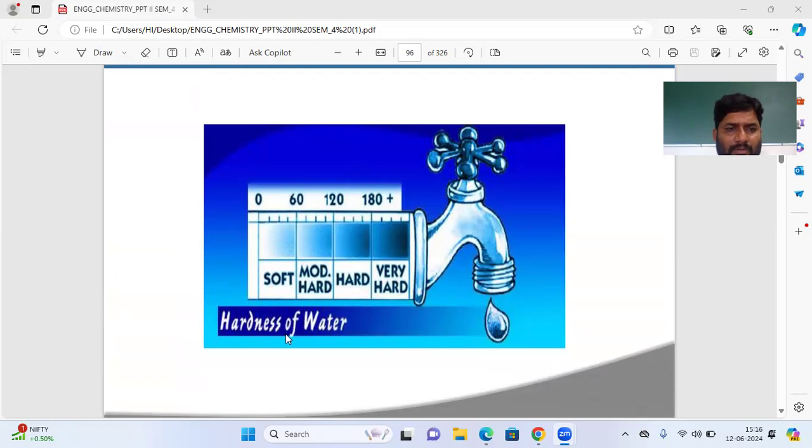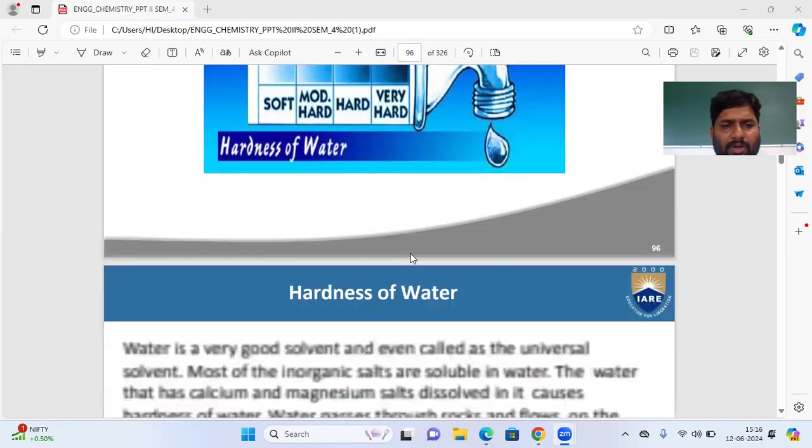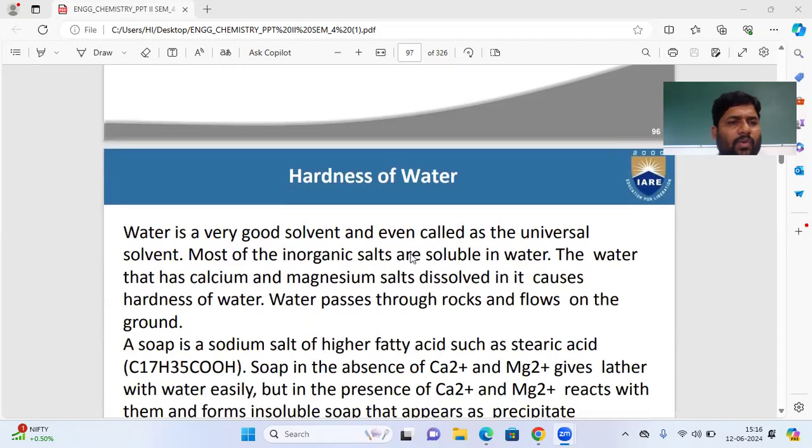Yes. Hardness of water. Now hardness increases. What happens? The impurities increase, hardness increases. It means water will become very hard water. Very hard water. And also hardness of water.